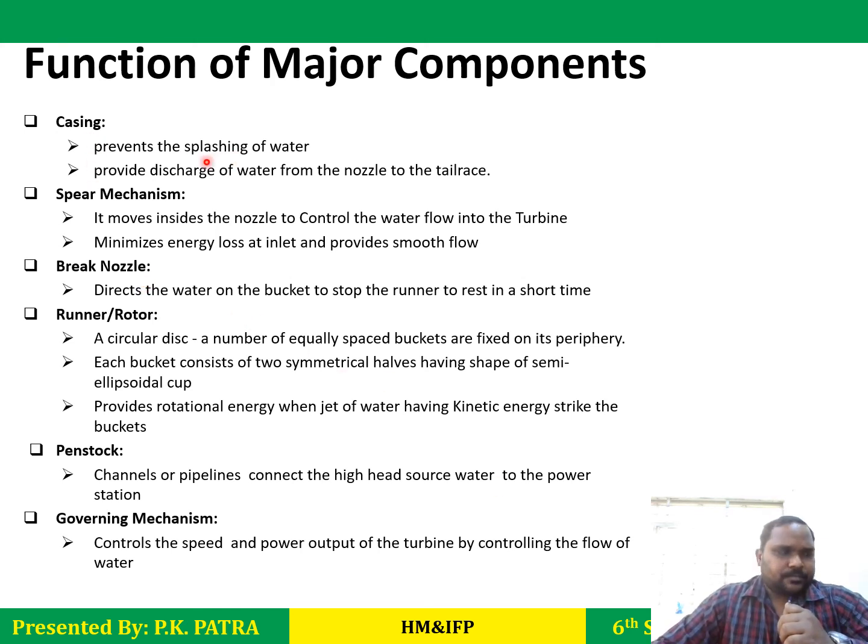So these are the functions of the major components. Casing prevents splashing of water and provides discharge of water from the nozzle to the tail race. Spear mechanism controls the flow. Brake nozzle will stop the runner to rest in a short time by providing a water jet in the opposite direction of the bucket. Runner is the main power section. When this runner rotates, mechanical energy develops. Penstock supplies water to the turbine and the governing mechanism controls the speed.